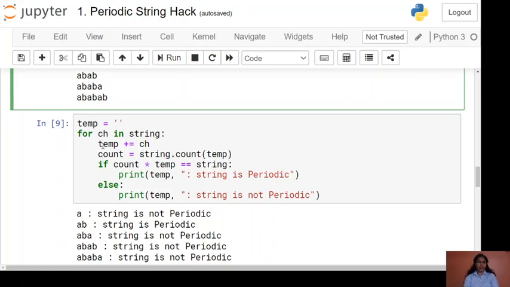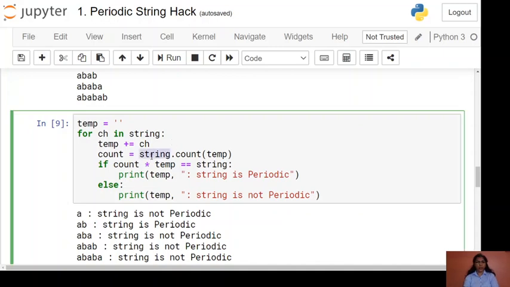Then we will append to the temp variable using plus equal to. This expression is nothing but temp equals temp plus ch, so it will append one character at the end of temp. Now we will find the occurrence of that temp in that particular input string.